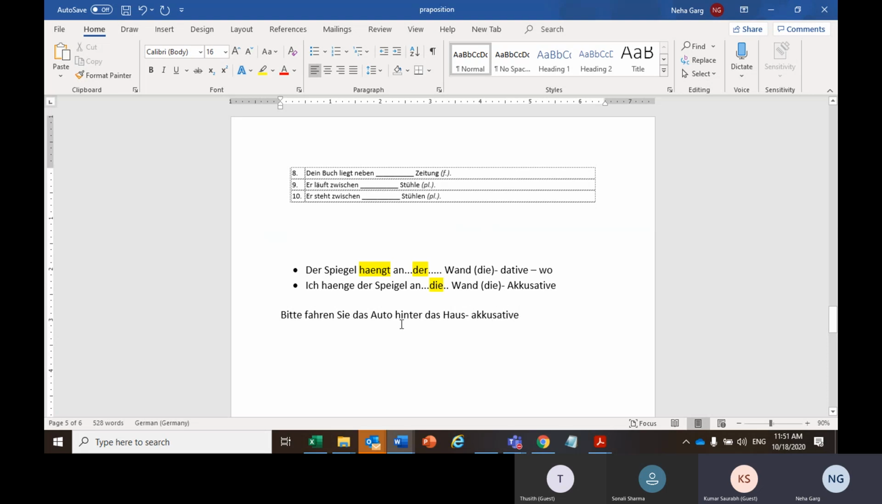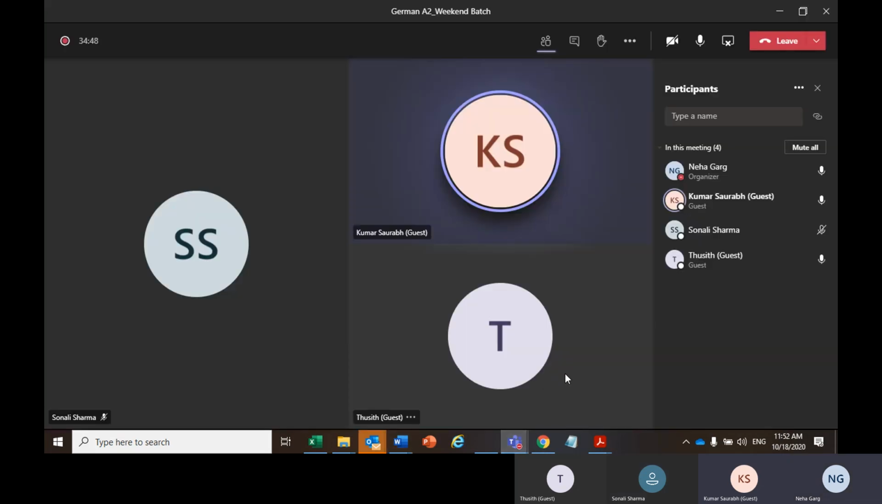Since it's the accusative case and house is das Haus, das would remain the same. Das would remain das only. So: hinter das Haus. But das Auto stays hinter dem Haus, because that is already there. Again, is it clear? Yeah. Okay.